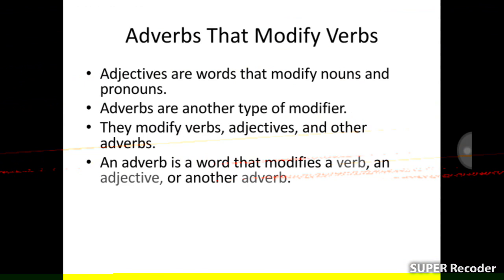My dear students, I again repeat it. Adjectives are words that modify nouns and pronouns. Adverbs are another type of modifier. They modify verbs, adjectives and other adverbs. An adverb is a word that modifies a verb, an adjective or another adverb.